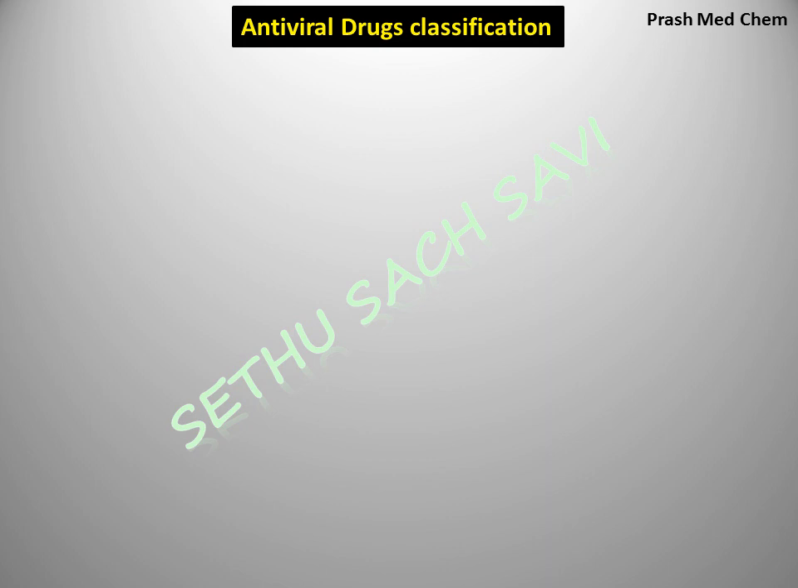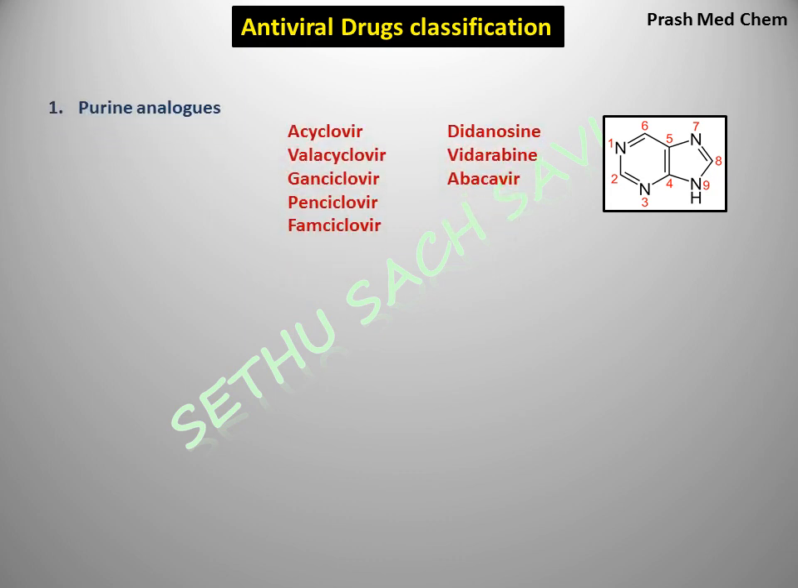So let's discuss antiviral drug classification based on its chemistry. Can you identify what this particular structure is? Yes, this is the purine structure, and the derivatives of this purine have been found to have antiviral properties. The drugs belonging to purine analogs are acyclovir, valacyclovir, ganciclovir, penciclovir, and famciclovir. Apart from this, didanosine, vidarabine, and abacavir also belong to the purine derivative category, and they are found to have antiviral action. So this is the first class of drugs.